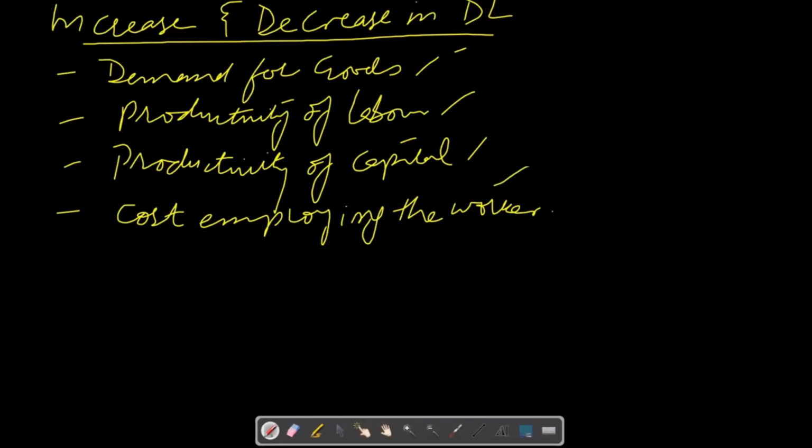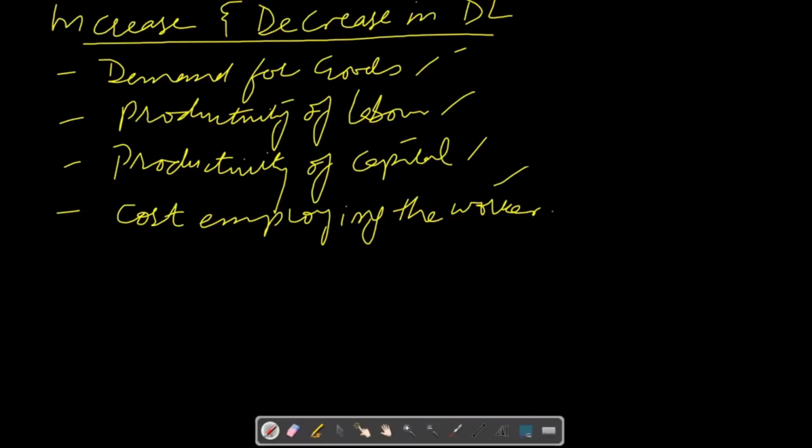The last factor that affects the demand for labor is cost of employing the worker. Cost of employing the worker includes other costs apart from the wage rate, and they may include cost of accommodation, cost of medical care, cost of transportation, as well as education of workers' children.